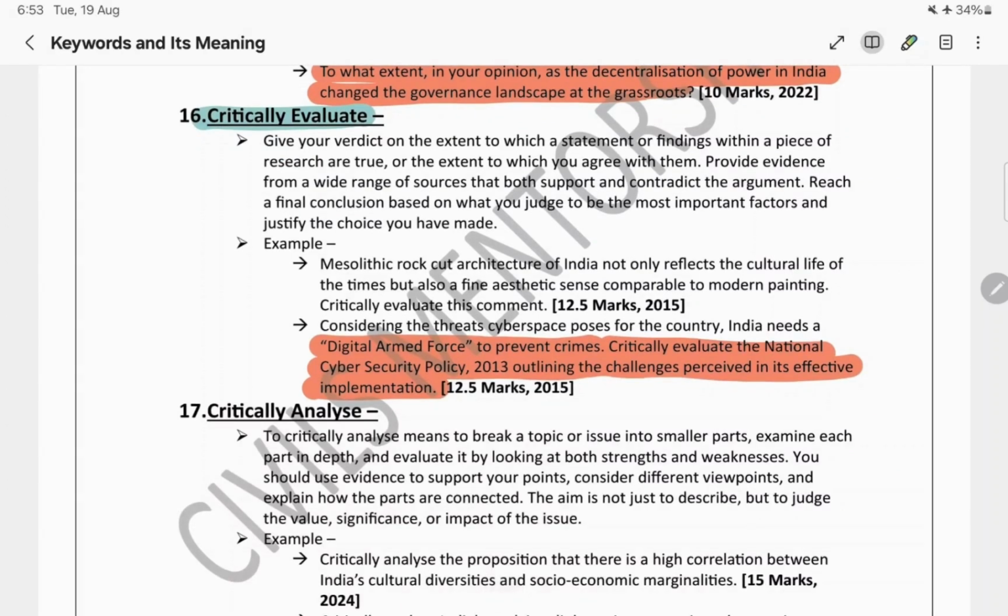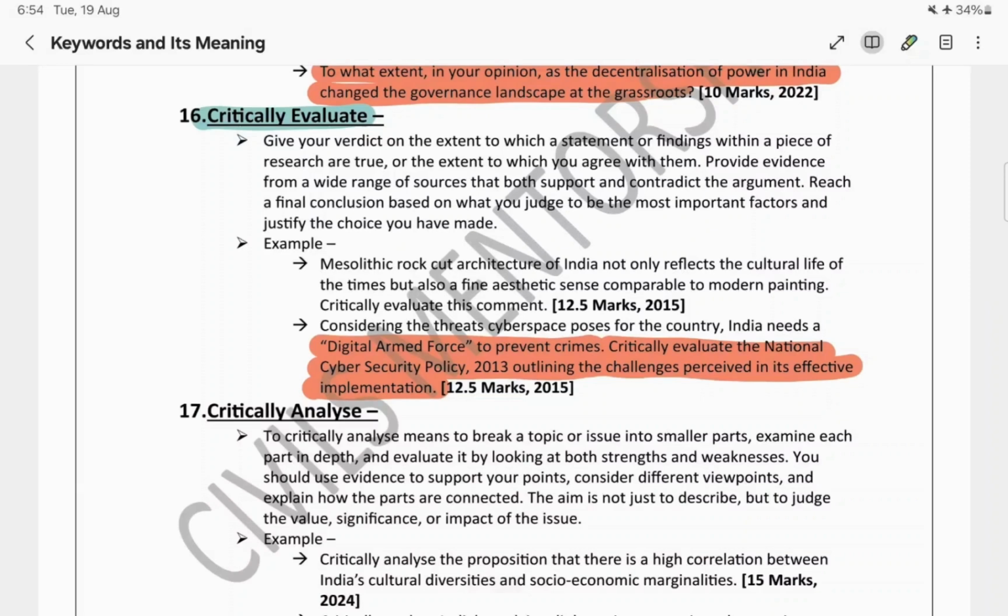The statement says cyberspace is a threat to the country, and India needs a digital armed force to retaliate against it. But what they are asking is to critically evaluate the National Cyber Security Policy 2013 and the challenges in its effective implementation.